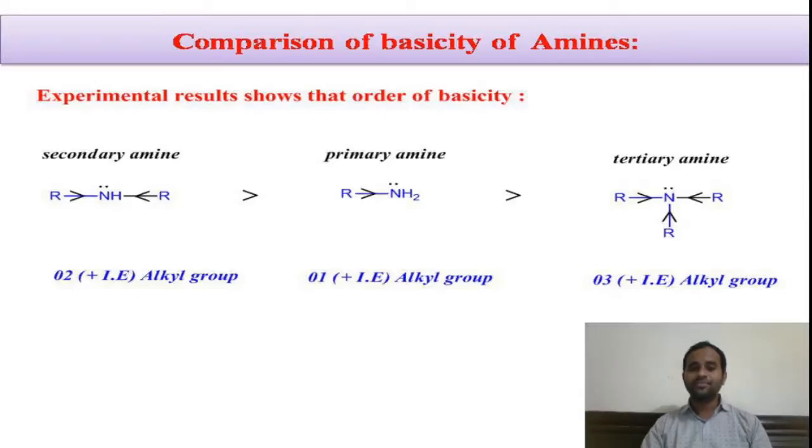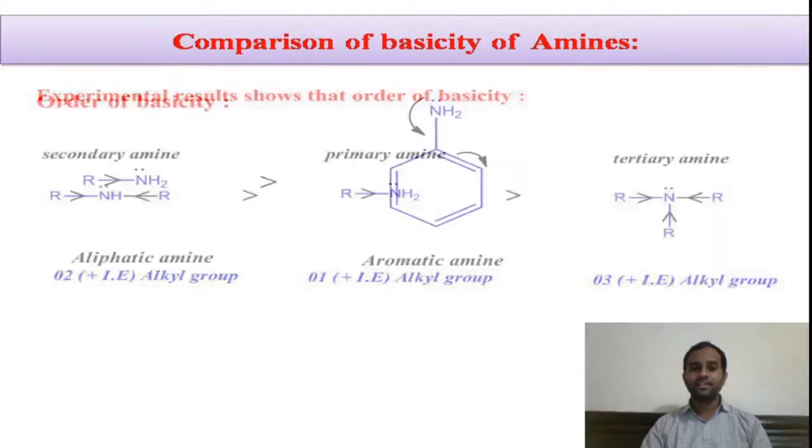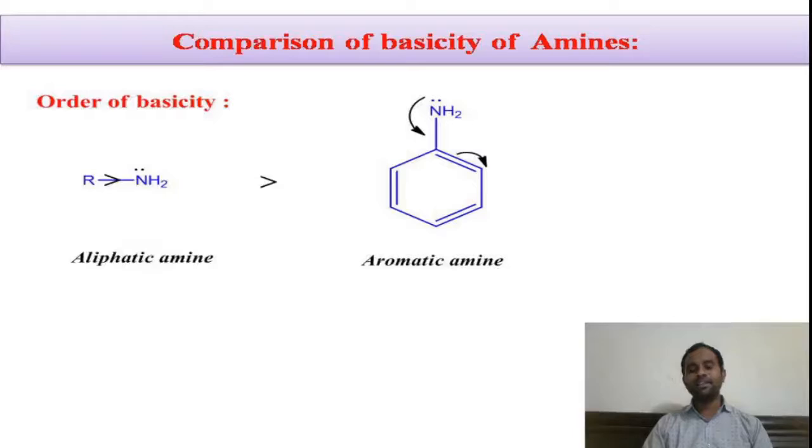So thereby this is the actual basicity order of the amines, that is secondary amines have higher basicity than the primary, and primary have more basicity than the tertiary. Right? Now let us try to compare the basicity of aliphatic amines and as well as aromatic amines.